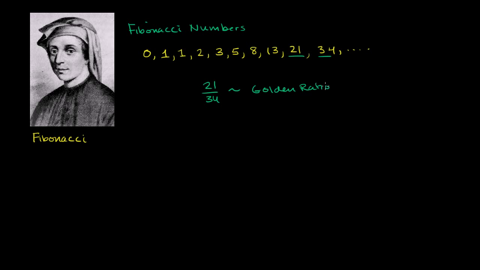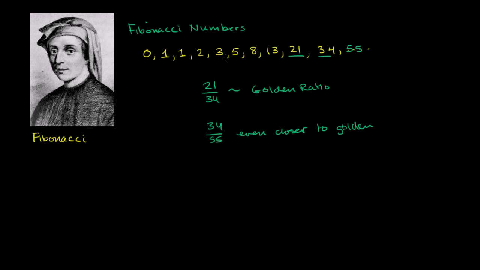I encourage you to look up the golden ratio on Wikipedia and the internet. You'll find all sorts of fascinating and mystical things about the golden ratio. What's cool about the Fibonacci sequence is that this gives you an approximation of the golden ratio. But you'll get an even better approximation if you add another term to our sequence. So the next term over here, 21 plus 34 is 55. So the ratio of 34 to 55 is even closer to the golden ratio.